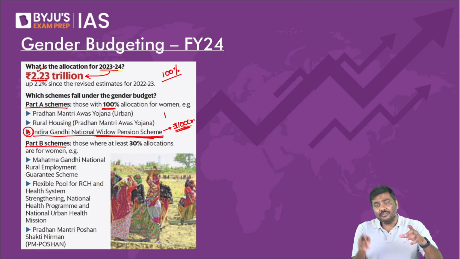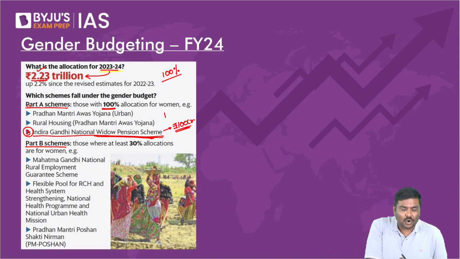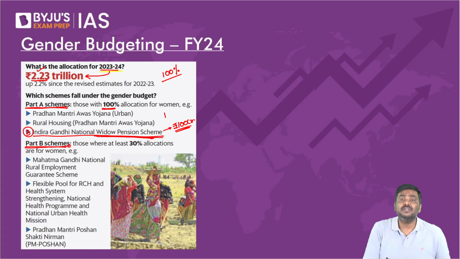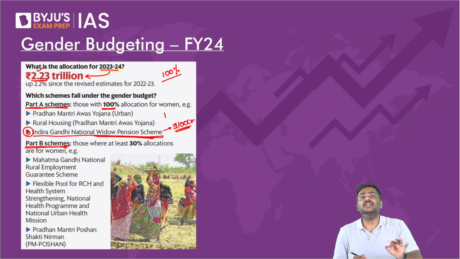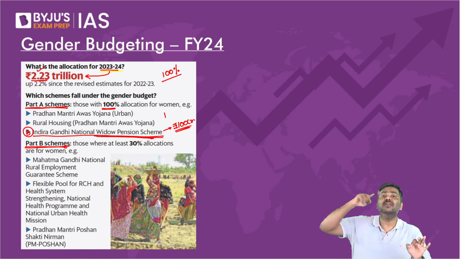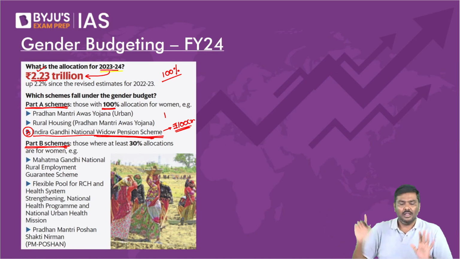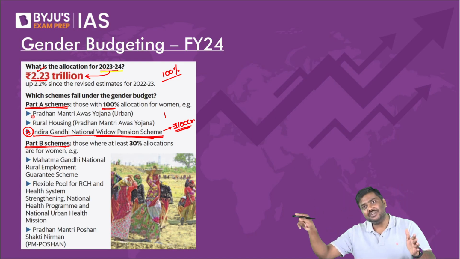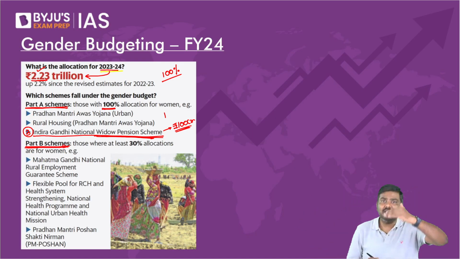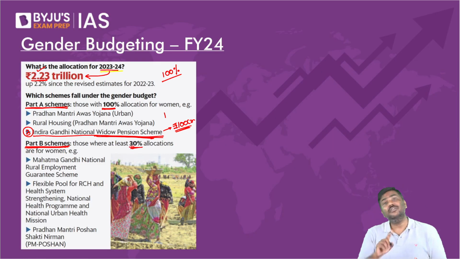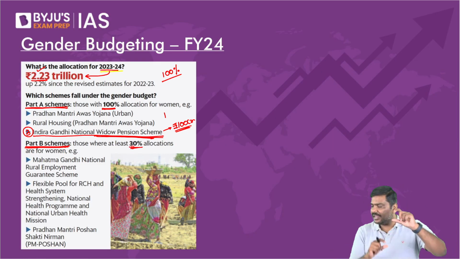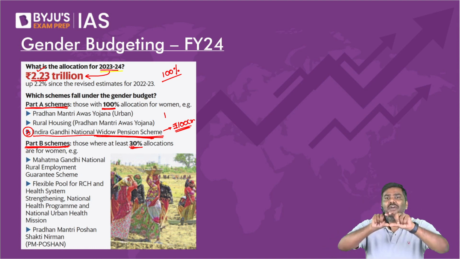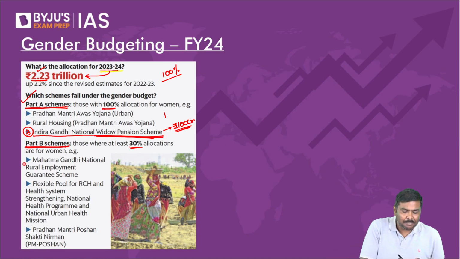So those schemes where only women are the beneficiaries are called as Part A schemes. And Part B schemes are those schemes where at least 30% of the allocation will be used to provide benefit to women. Simple idea. Part A, 100% of the allocation will be given for women beneficiaries. In Part B, at least 30% of the allocation will be used for women beneficiaries. This is basically how the budgetary allocation for gender budgeting will be divided into two parts, Part A and Part B.